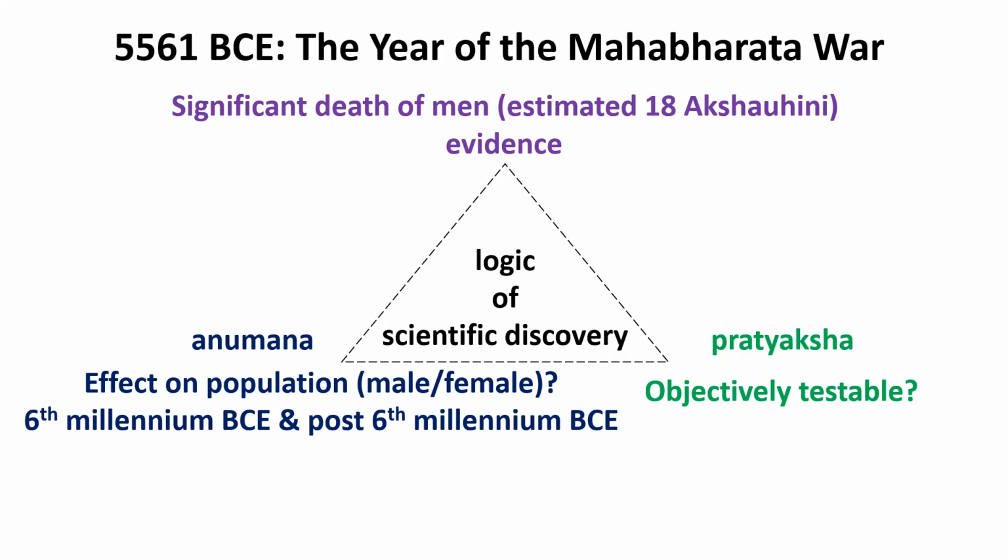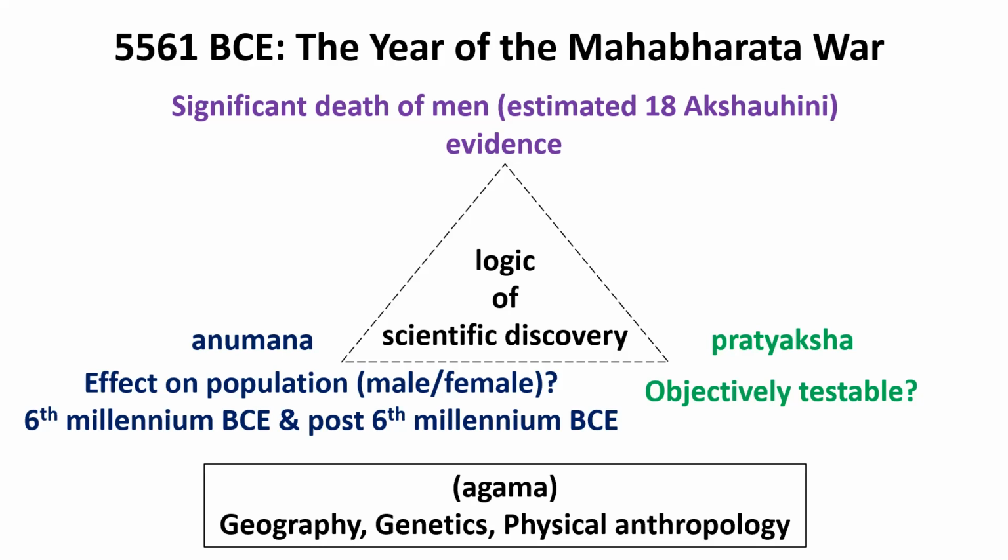Because the year is 5561 BCE, broadly I am saying the evidence has to match the 6th millennium BCE, and possibly its after effects, and therefore post 6th millennium BCE. And again, depending on the nature of the evidence, we would look at background knowledge of geography, genetics, and physical anthropology.